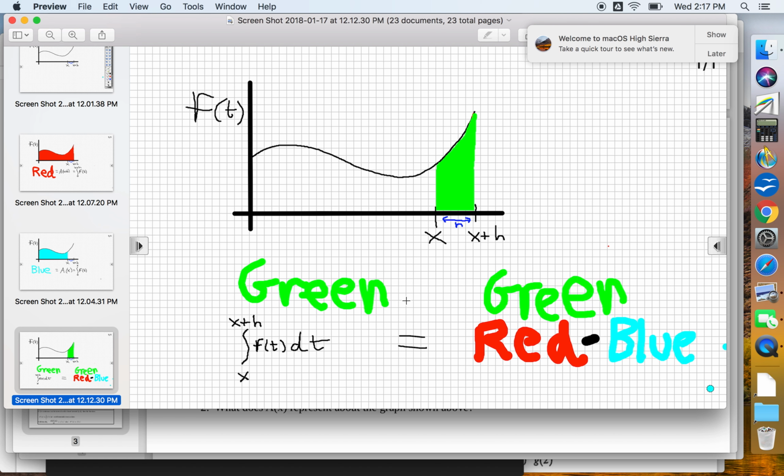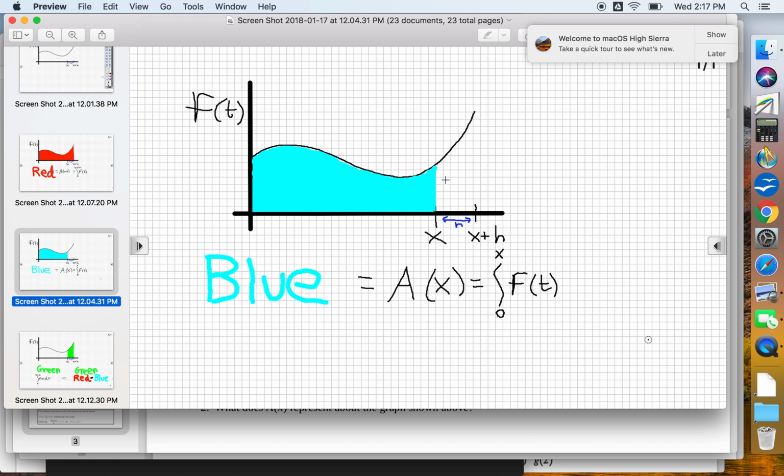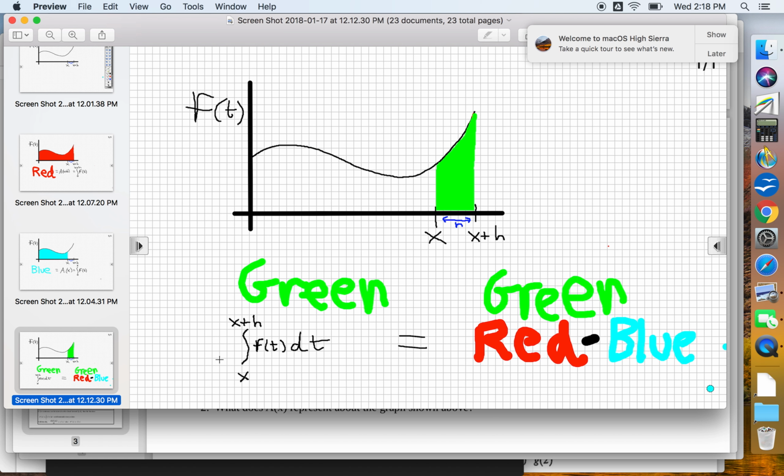This proof hinges on the fact that we should be able to agree that both of these are true statements, that this integral value would be equivalent to whatever you get when you do red minus blue. If we accept that as fact, we're going to be able to prove the fundamental theorem of calculus. And we should, right? I mean, this is fact. This area totally is this minus this, and it is also this, right? Those are both facts. So we're ready to proceed.